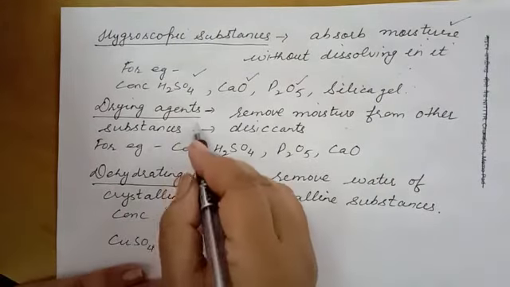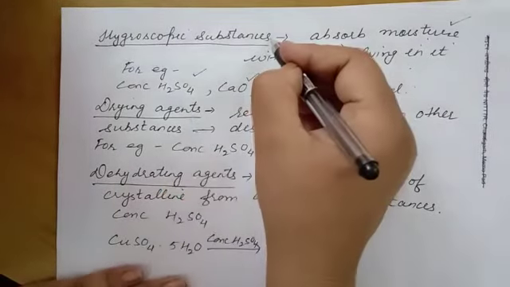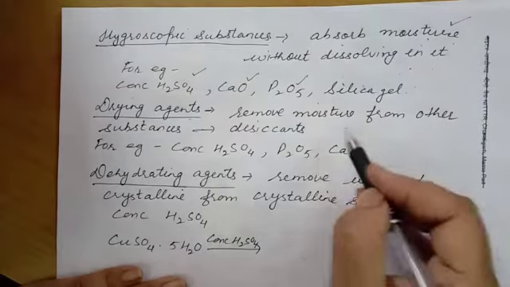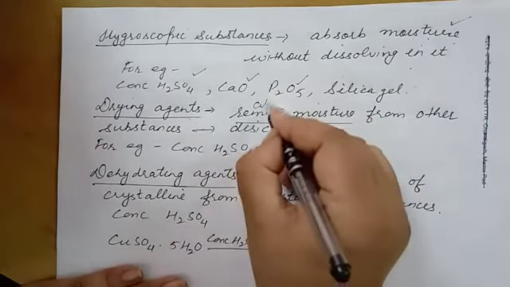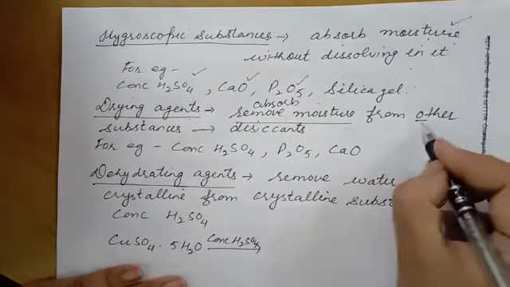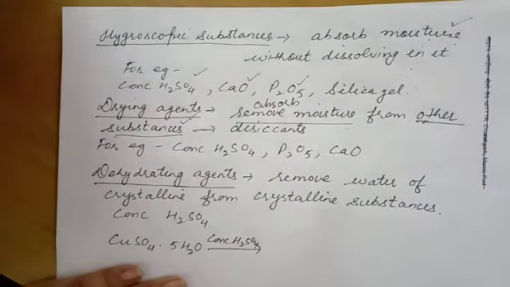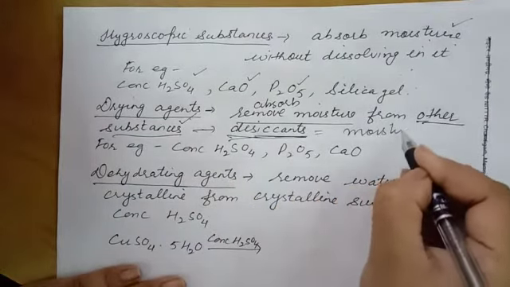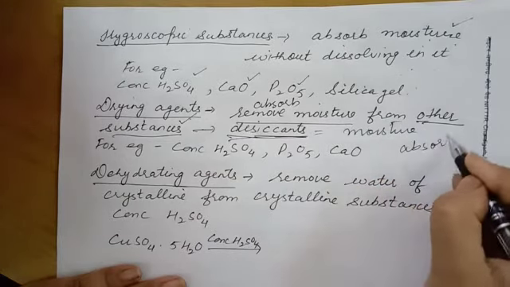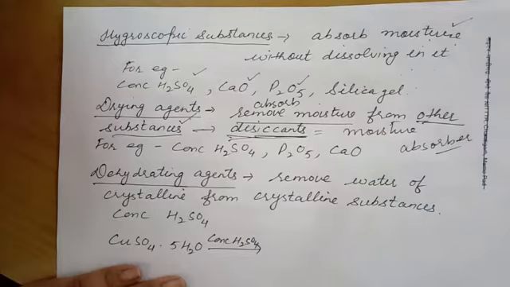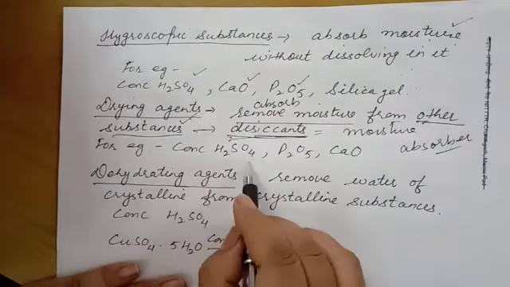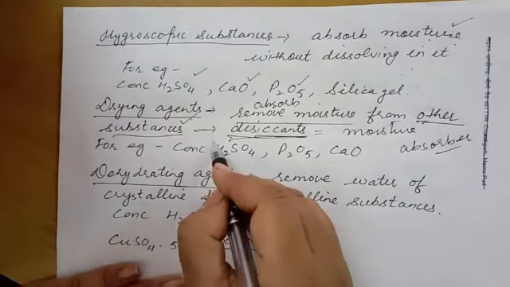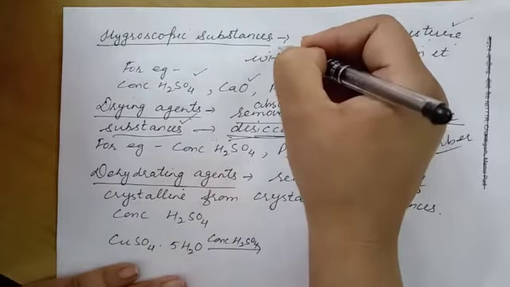Next term is drying agent. Drying agents, just like hygroscopic substances, absorb moisture from the atmosphere, as well as from other substances also. So we call them desiccants. Desiccants means moisture absorber. For example, the same examples: concentrated sulfuric acid, phosphorus pentoxide and calcium oxide. So drying agents can be hygroscopic substances also.